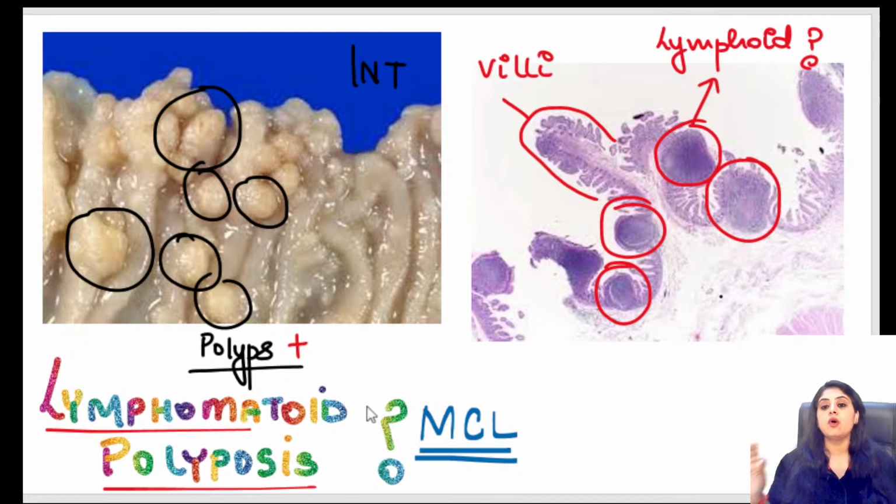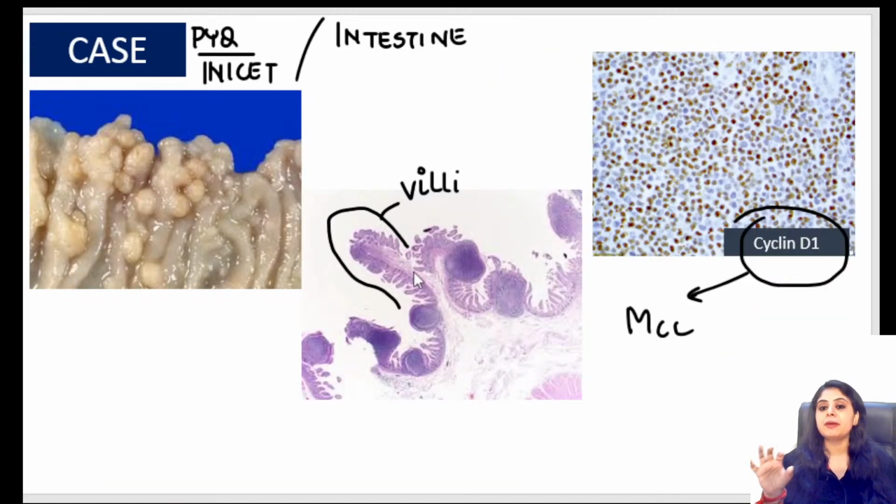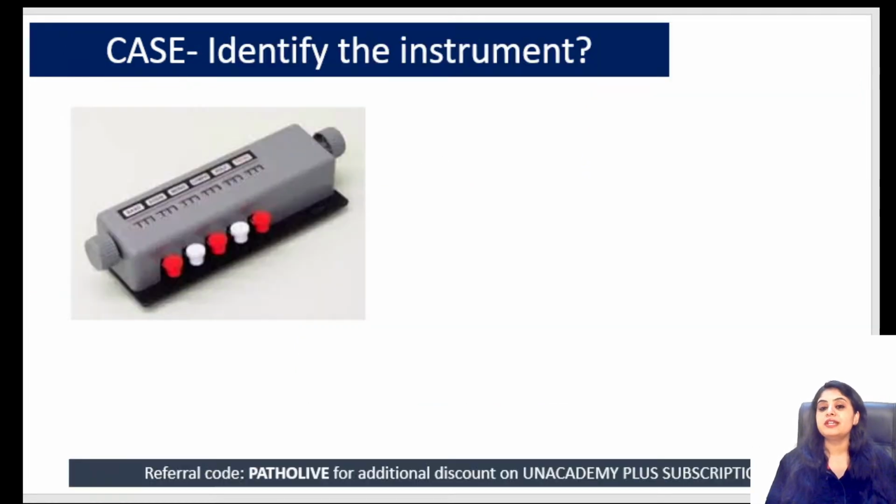This was the question of INI-CET, and you'll say, ma'am, in the exam I might not be able to identify. So in the exam, what is your trick? Your tricks are the polyps and the cyclin D1 positivity that has been mentioned. Done with this question, let's move on to the next spotter.